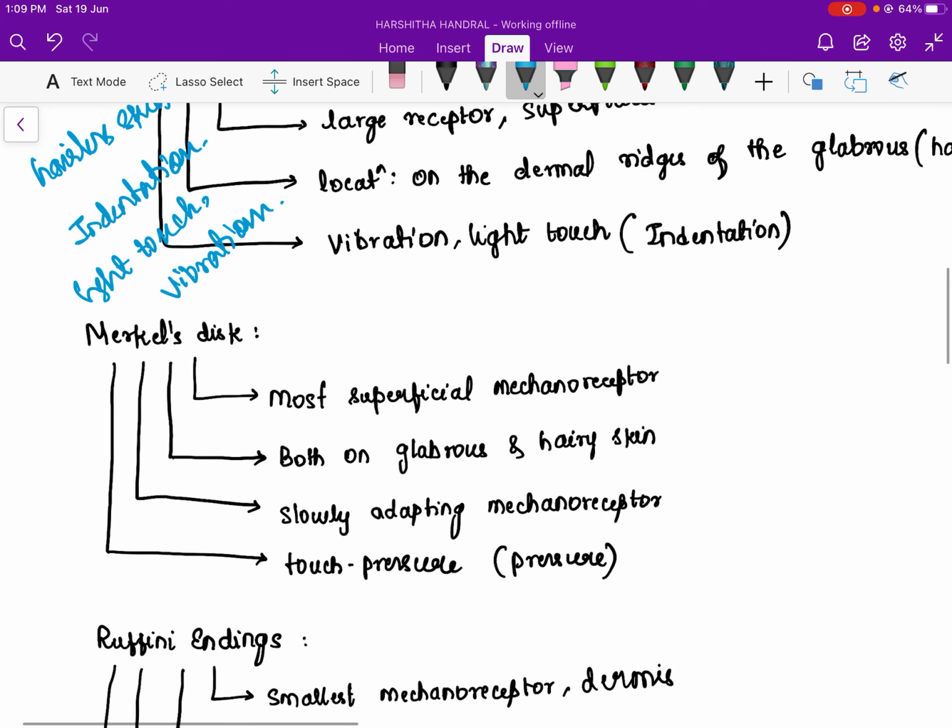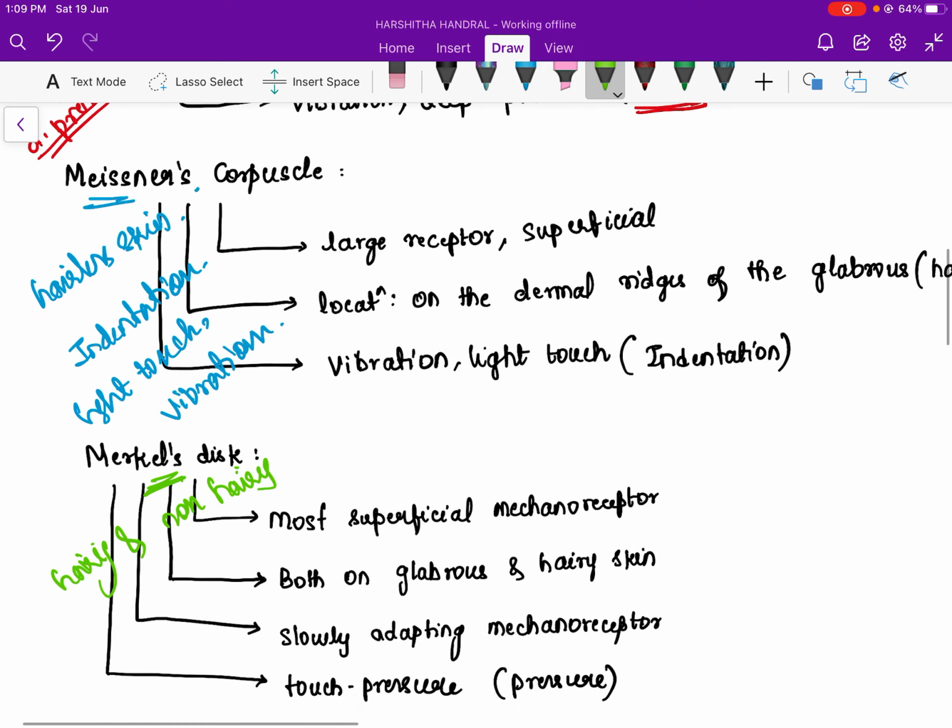Next is the Merkel. Just remember all, Merkel. It is present in all the types of skin, that is hairy and non-hairy, and it is the most superficial mechanoreceptor.